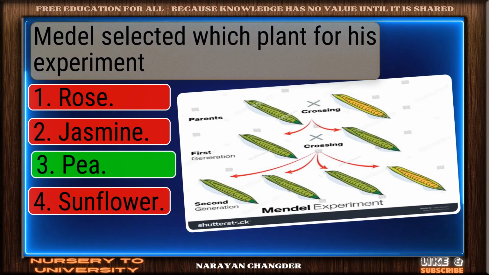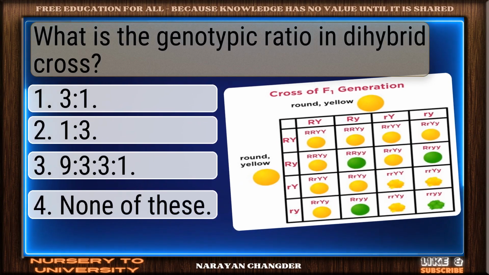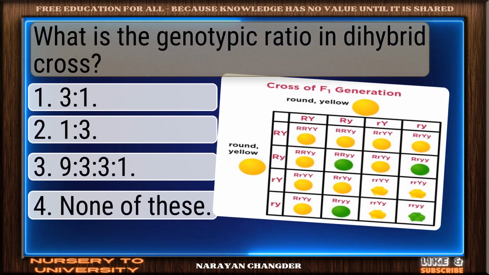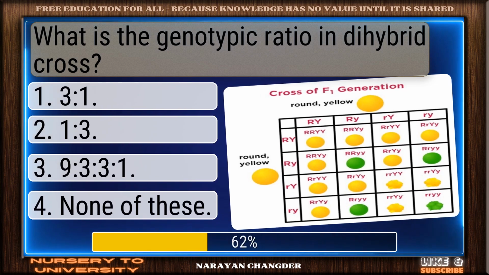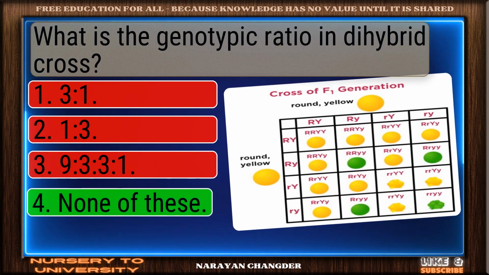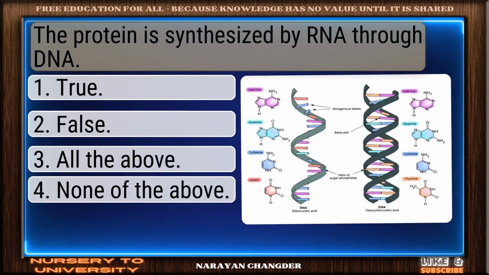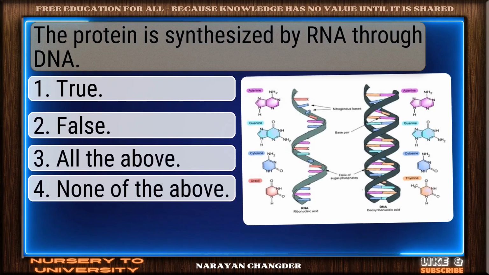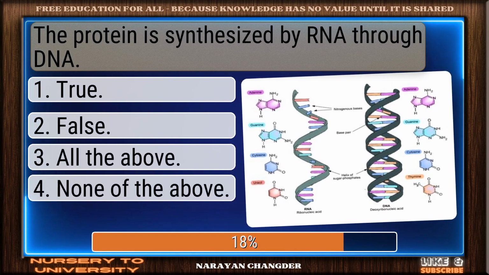You got it. Pea fits. What is the genotypic ratio in dihybrid cross? Correct. None of these is spot on. The protein is synthesized by RNA through DNA.